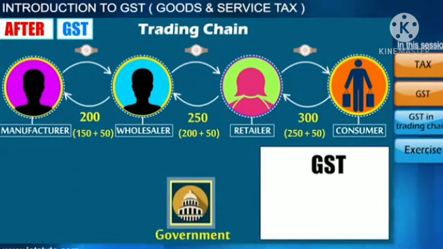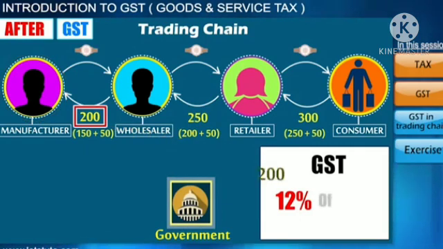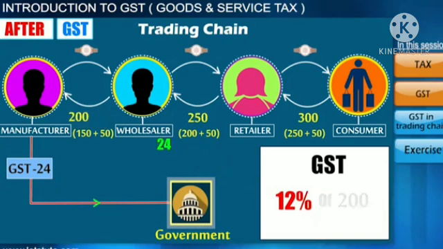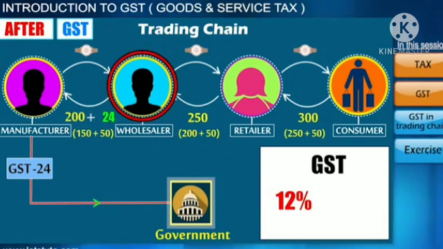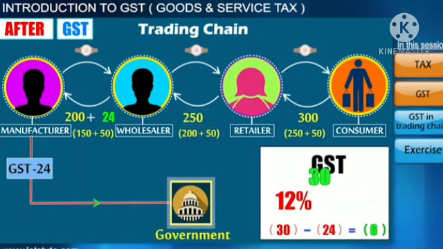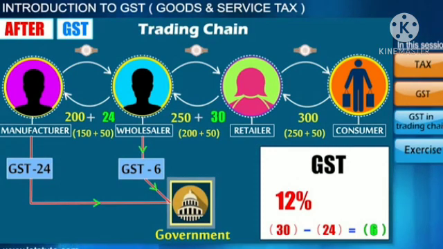The GST on wristwatch is 12%. Now, manufacturer will collect 12% of 200 from the wholesaler and give it to government, which is 24 rupees. Wholesaler will collect GST of 12% of 250 from the retailer, which is Rs 30. Now he has already paid 24 rupees to the manufacturer, so he will be paying the remaining 6 rupees to the government. Are you getting it?